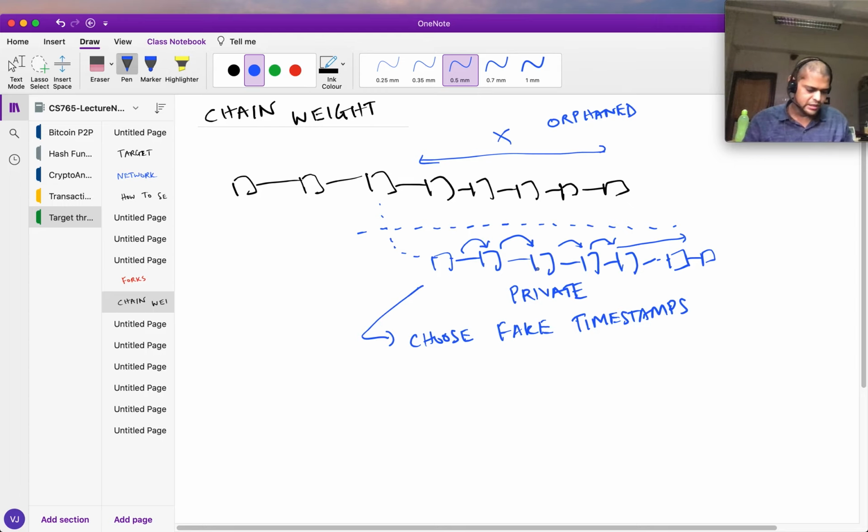So Satoshi said that we shouldn't look at the longest chain. Instead, what we should look at is the chain weight. So what is that?